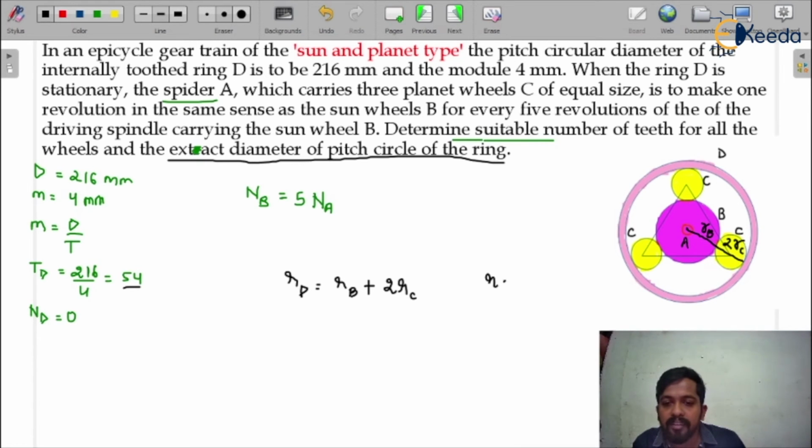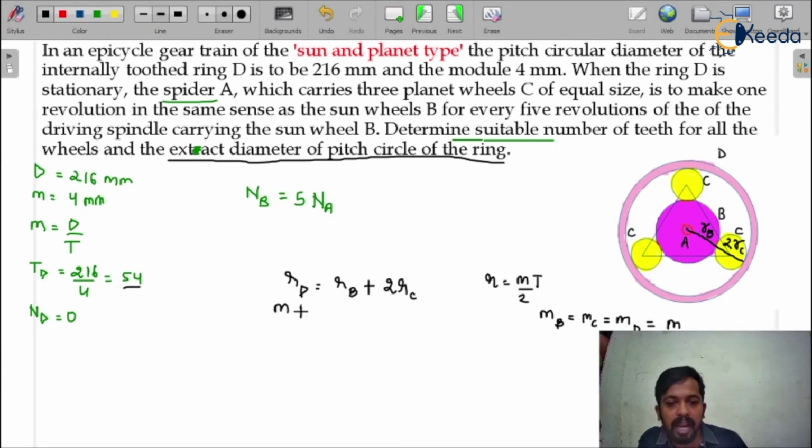And we all know that radius is equal to mt by 2. We just have to put the value of module, because all the gears are mating gears, all the gears are in mesh with each other. So the module for all the gears would be the same. Module of B and module of C all have the same value, and I assume it is equal to m.